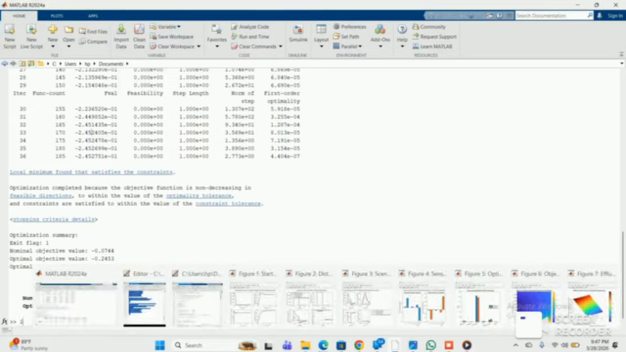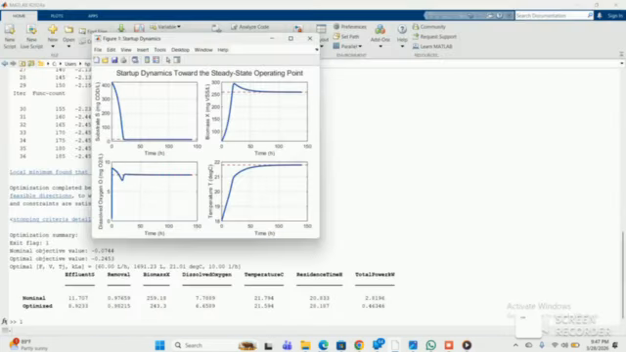Yes, let's move to the graphs. Now talking about the graphs, we start with figure 1, which is the startup dynamics towards the steady state operating point. Now this graph shows how the reactor moves from an initial non-steady state condition to a steady operating point. Now the substrate concentration decreases with time over here, which means that the microorganisms are removing the pollutants.